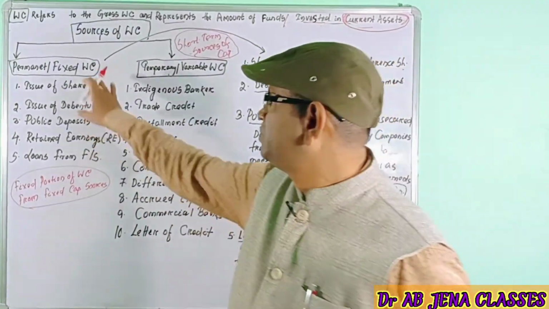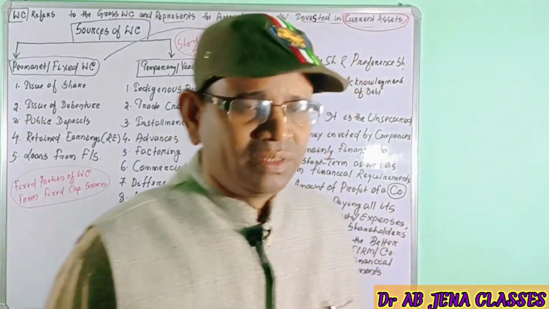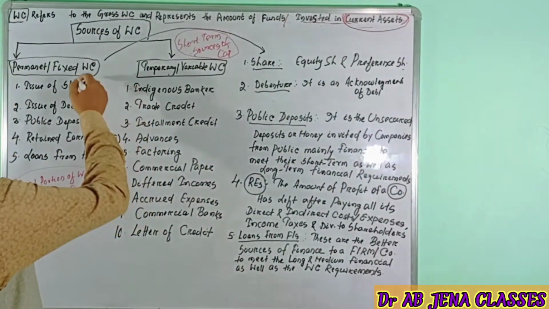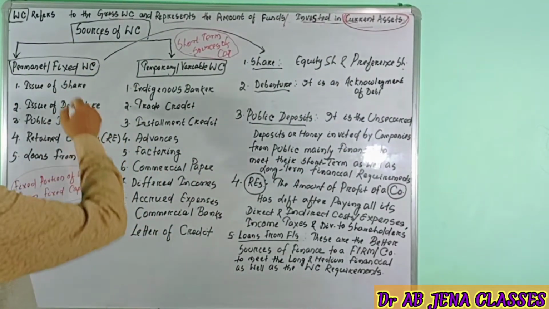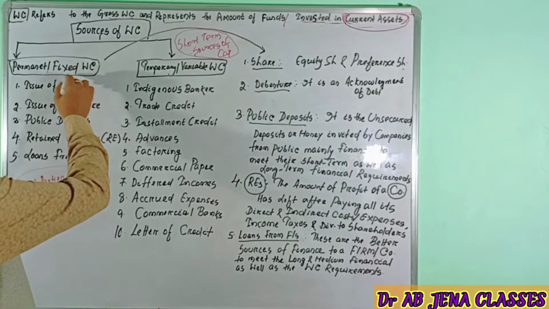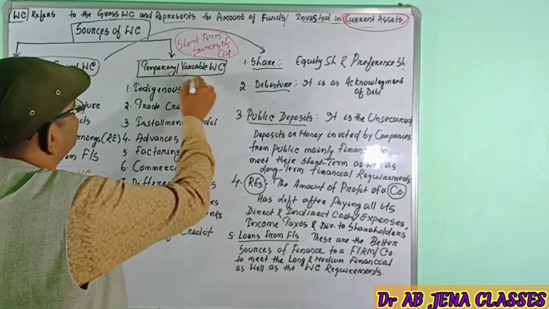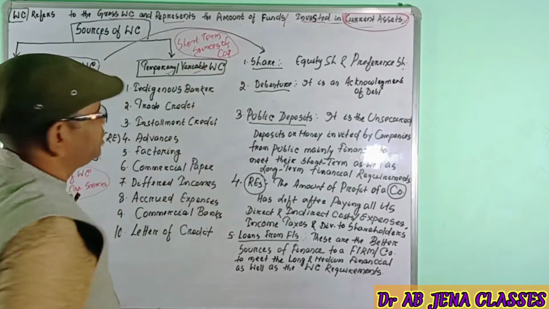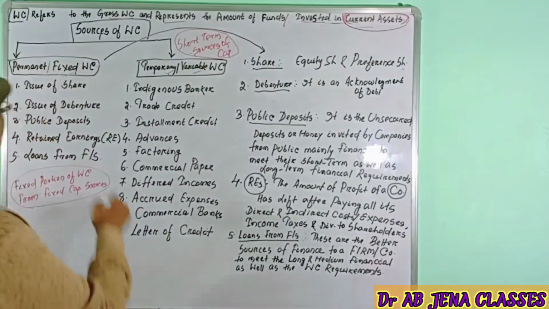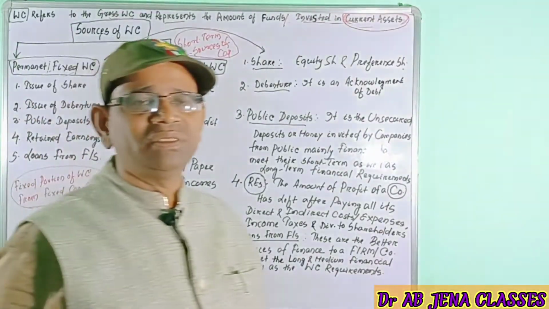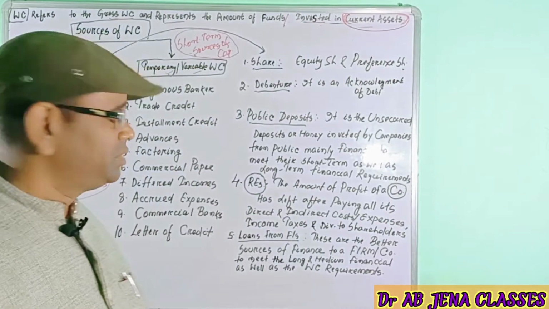Normally the firm will get the working capital from two sources. The first is the permanent, or fixed, working capital, and the second is the variable or temporary working capital. The permanent and fixed working capital we have already discussed in the previous video, kindly go through it.